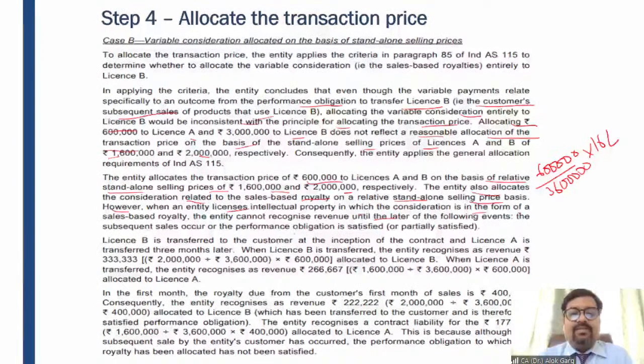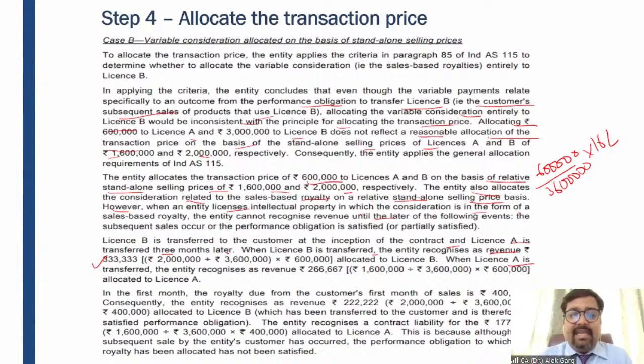So license B is transferred to the customer at the inception of the contract, and license A is transferred 3 months later. When license B is transferred, the entity will recognize a fixed revenue. What is that? 6 lakh multiply by 20 lakh divide by 36 lakh, which comes out at 333, right?